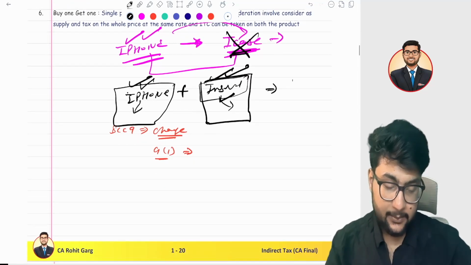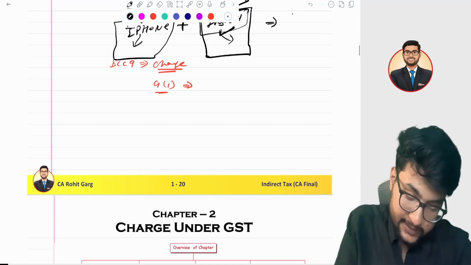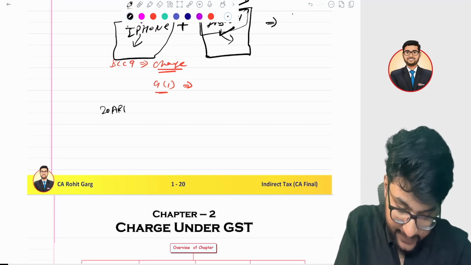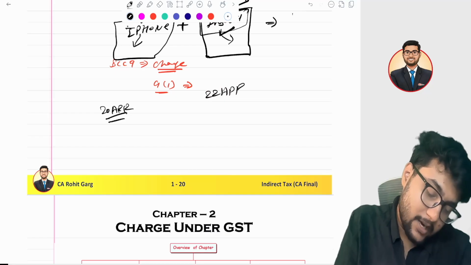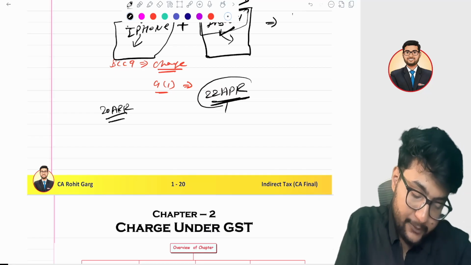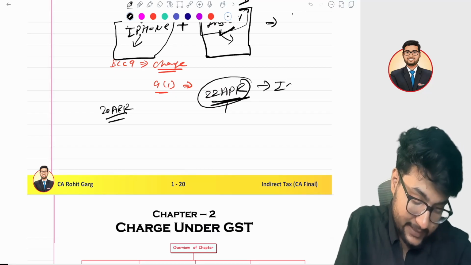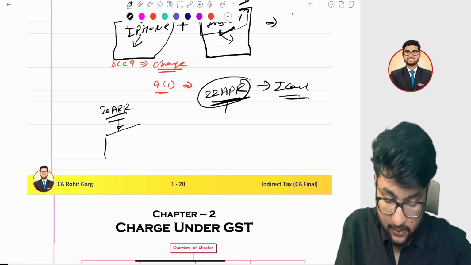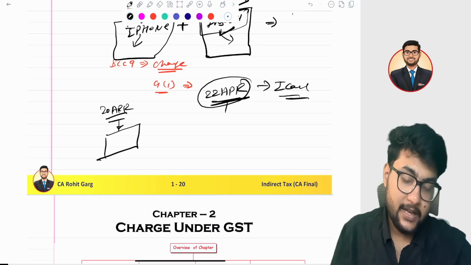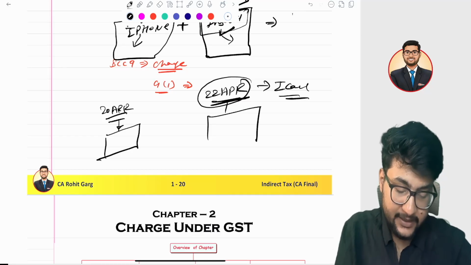Or there can be a case, suppose I purchased the iPhone on 20 April, I didn't take iCare, and I again came to the Apple store, and on 22 April I purchased iCare. In that case, on 20th April I issued the invoice, and on 22nd April I will separately issue an invoice.